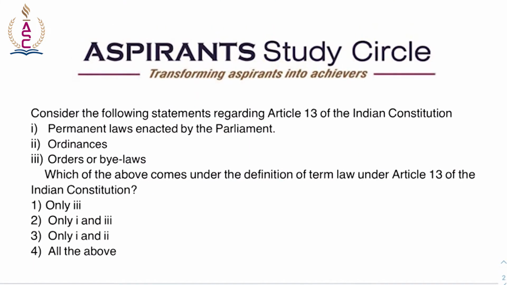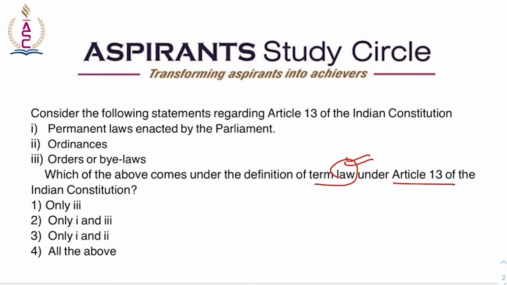Now the next question. Consider the following statements regarding Article 13 of the Indian Constitution. Permanent laws enacted by the Parliament, ordinances, orders or bylaws, which of the following comes under the definition of the term law under Article 13 of the Indian Constitution? As we can see, the term law in Article 13 has been given a wide connotation.